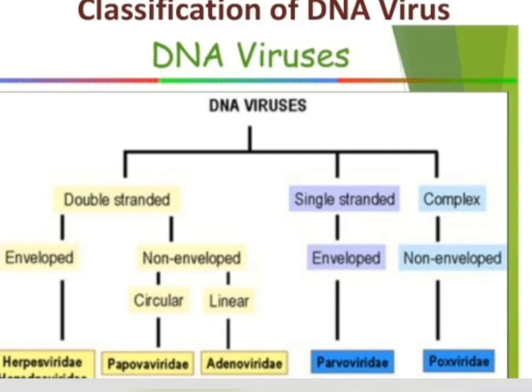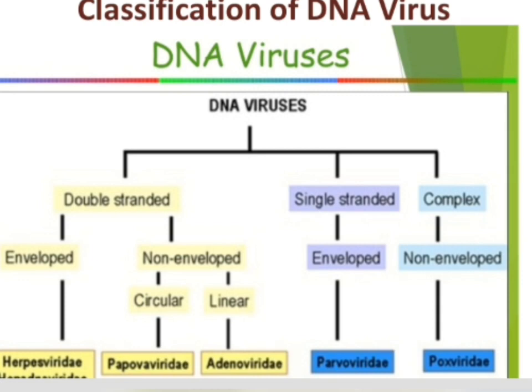Double-stranded is again classified into enveloped and non-enveloped viruses. Enveloped viruses include Herpesviridae. Non-enveloped viruses include those possessing circular DNA, for example Papovaviridae, and those possessing linear DNA, for example Adenoviridae.